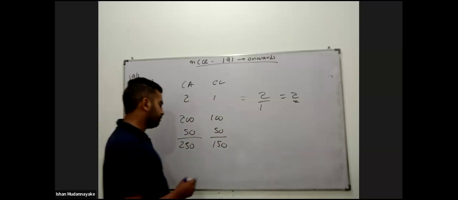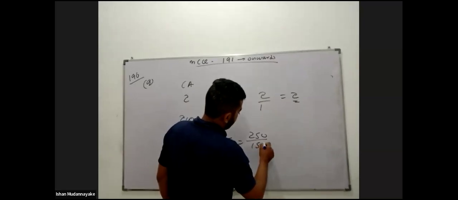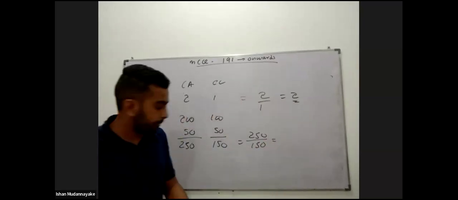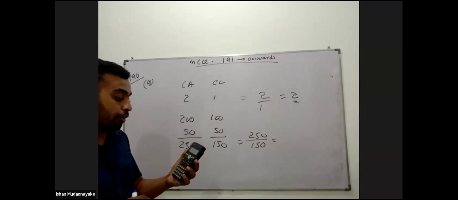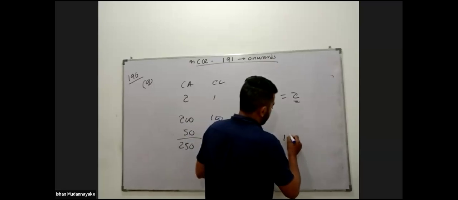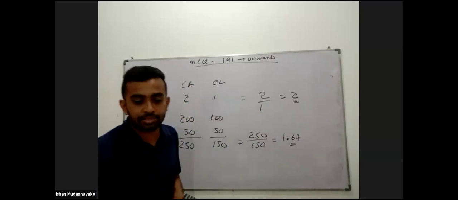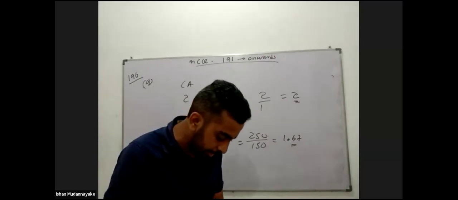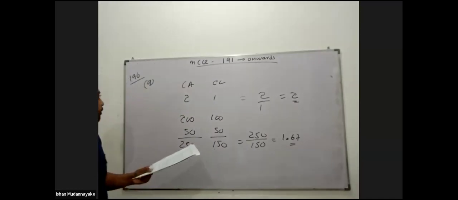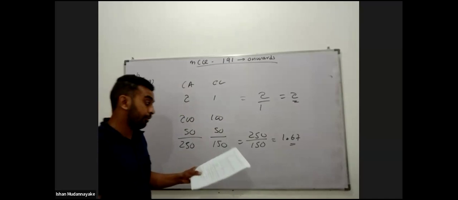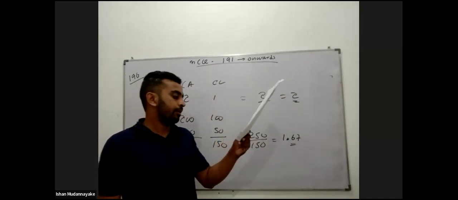Now the current ratio is 250 divided by 150, which is 1.67. The current ratio decreased, but here it says the current ratio increases. So 196a is false.